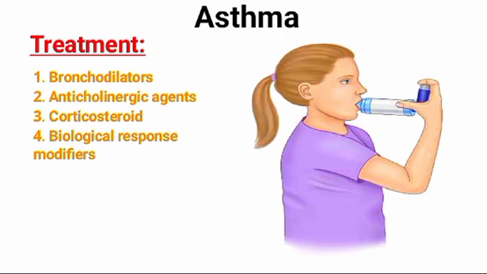Second is anticholinergic agents. The mechanism of action for anticholinergic agents is that they decrease or block the action of acetylcholine on its parasympathetic nervous system receptors on smooth muscle cells. Acetylcholine is a neurotransmitter that contracts smooth muscles. Third is corticosteroids. The effect of inhaled corticosteroids is to reduce airway inflammation, and they suppress beta adrenergic receptor action on leukocytes. Fourth one is biological response modifiers.